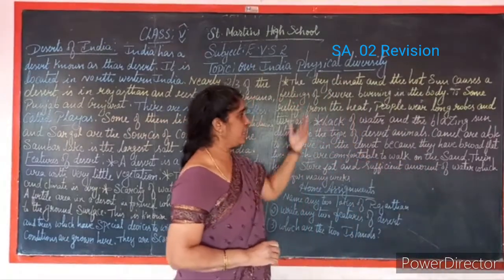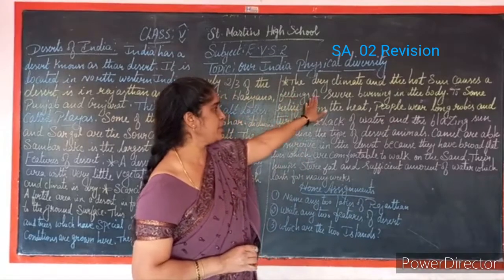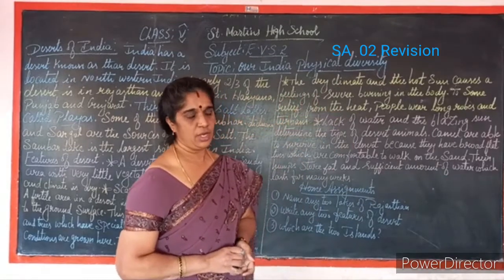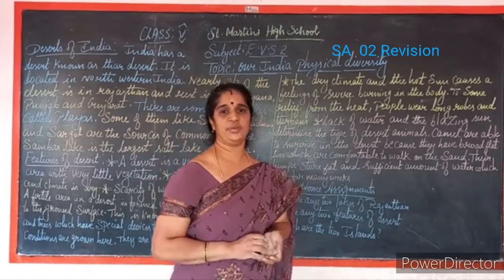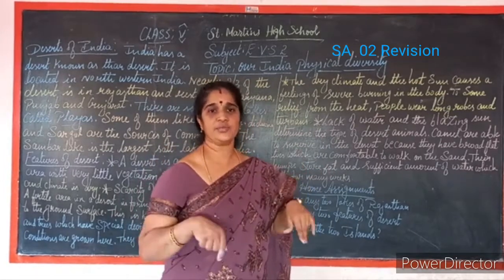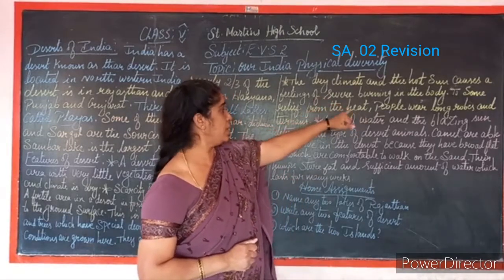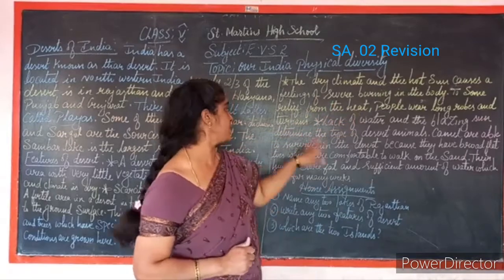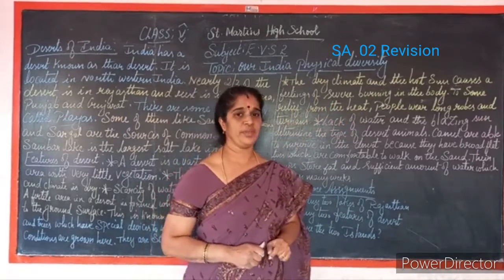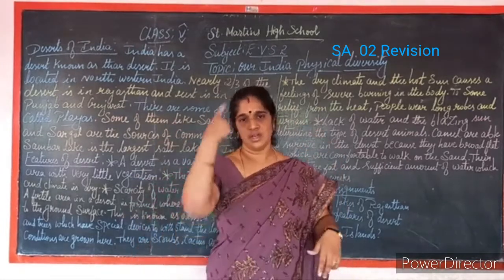The dry climate and the hot sun cause a feeling of severe burning in the body. Due to the severe heat and no rainfall, it will be too hot. They have to withstand the heat. As some relief from the heat, people wear long robes and turbans. What will people wear? They will wear long robes and turbans.